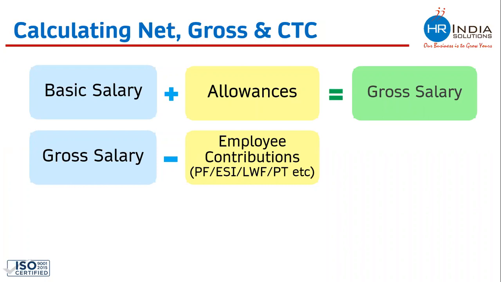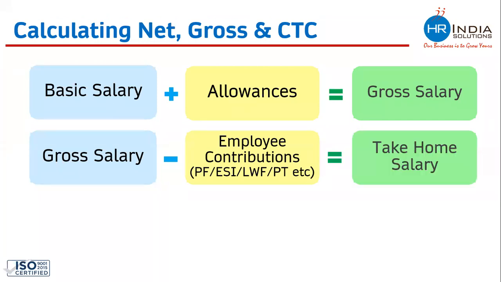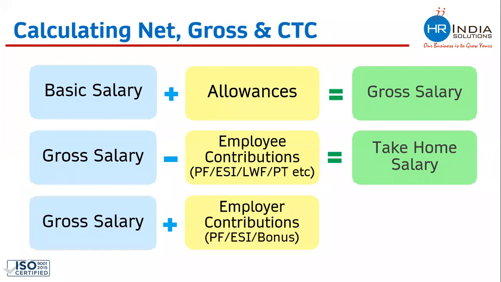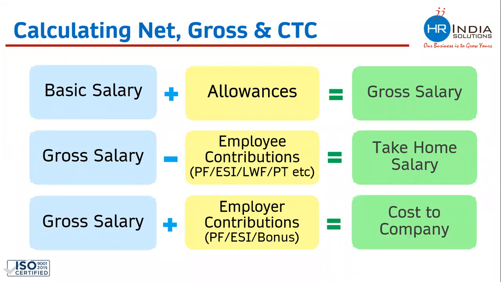Whatever contribution the employee is making, if you deduct it from the gross salary, you will reach take home salary. And if you add to the gross salary whatever contribution the employer is making on behalf of the employee, it will take you to the cost to the company.